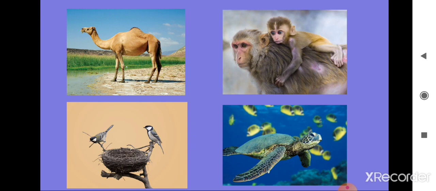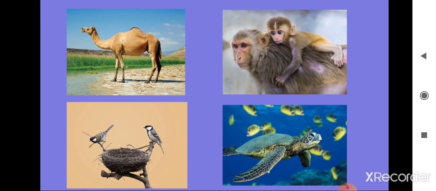Desert animals like the camel have thick skin that protects them from heat. They have long legs and padded feet that help them run on sand. Their long eyelashes prevent sand from getting into their eyes. Camels store fat in their hump, which is used when they do not find food and water.